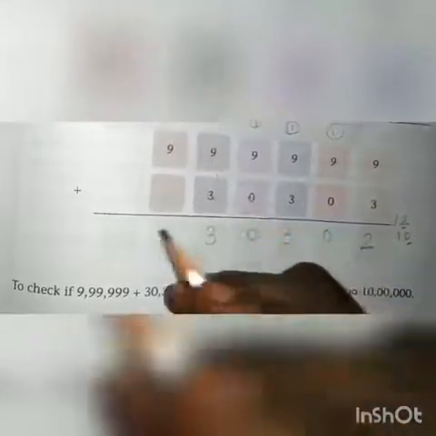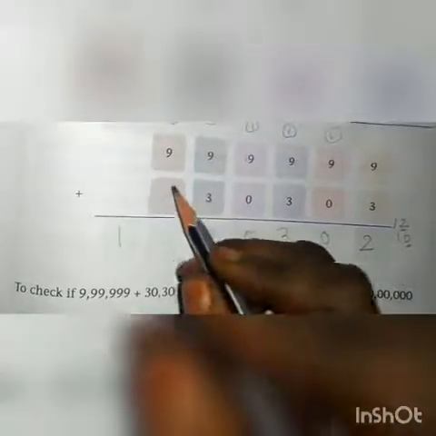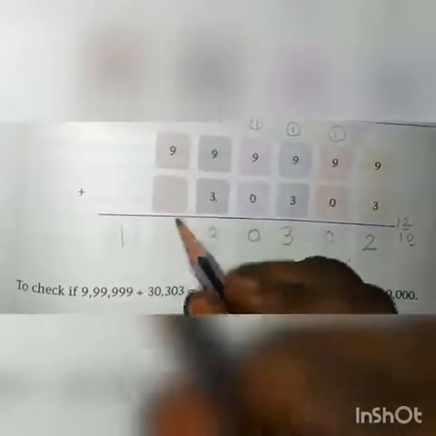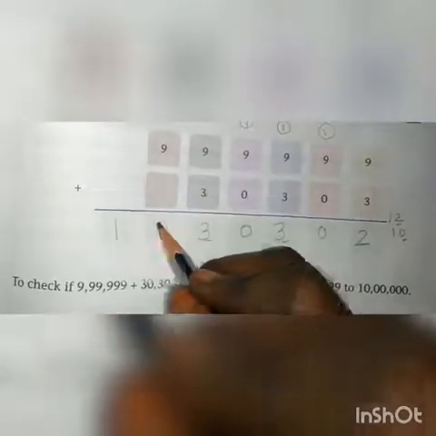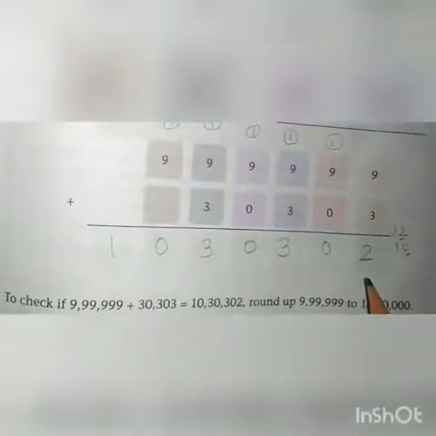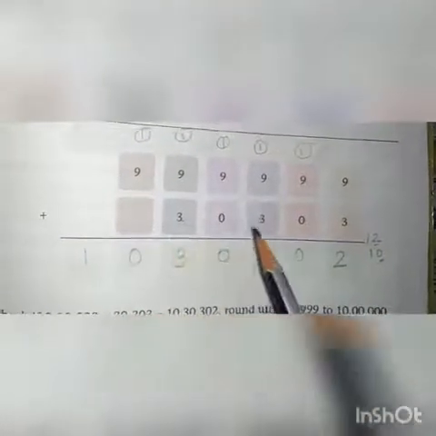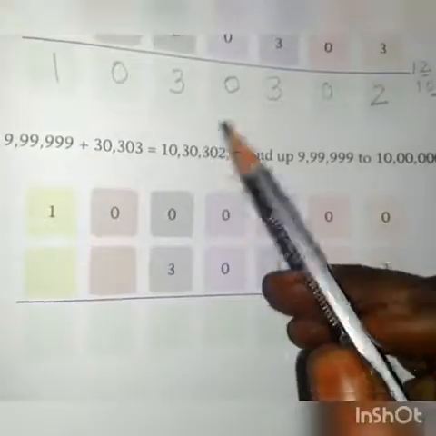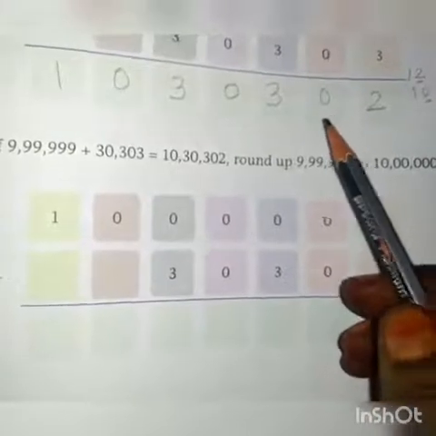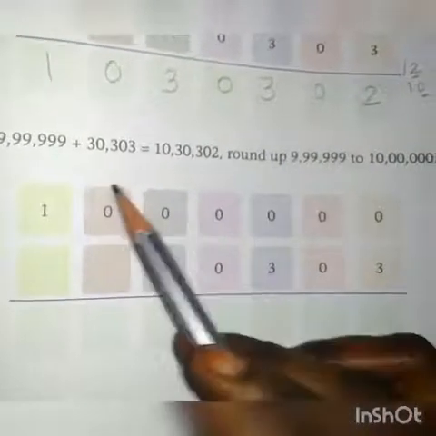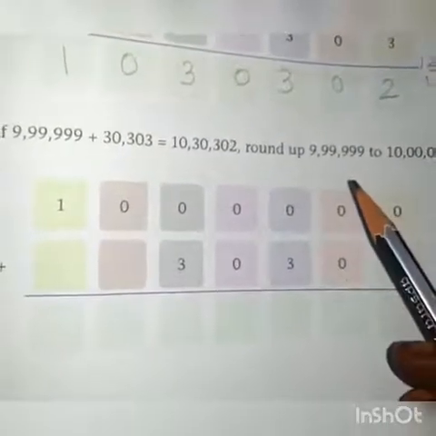9 plus 1, 10. Nothing is there, so we do not need to add here. 9 plus 1 is 10. We have to write 10 as it is. So this is the addition value of 9,99,999 plus 30,303. To check whether our answer is right or not in normal addition, we have to use the round off method.